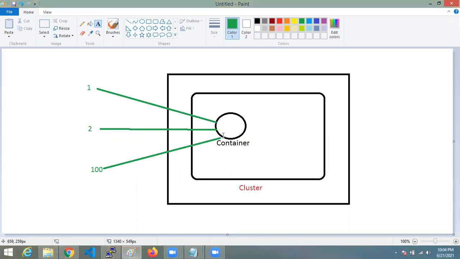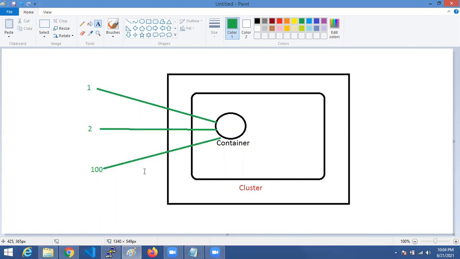Container is one application. But some more traffic. These are the requests coming for this web application. But if more requests are coming to the same application, the application can't take more requests, so the container will go down, because it depends on the capacity only.